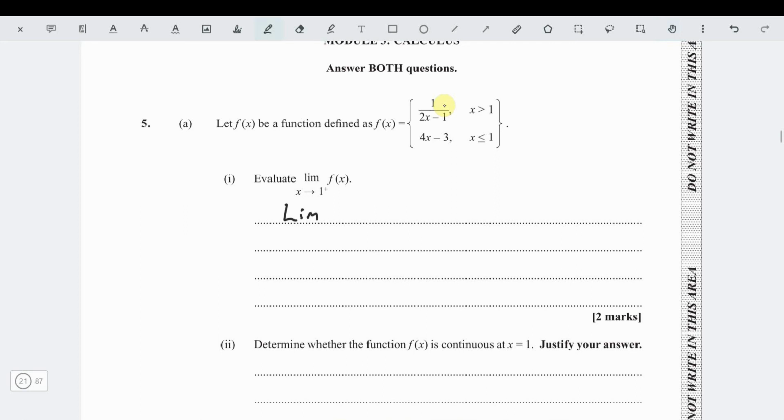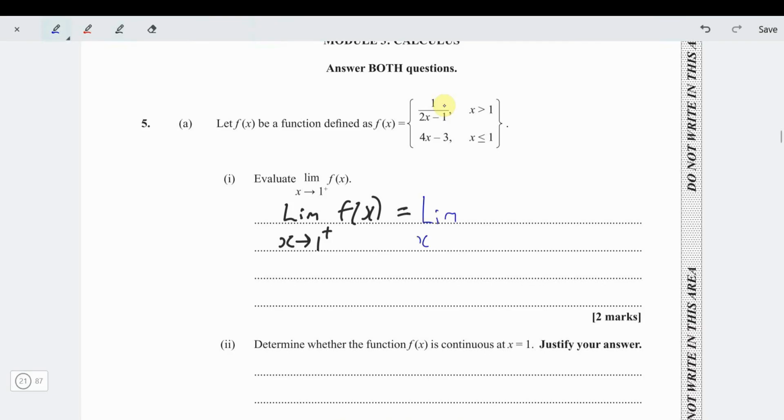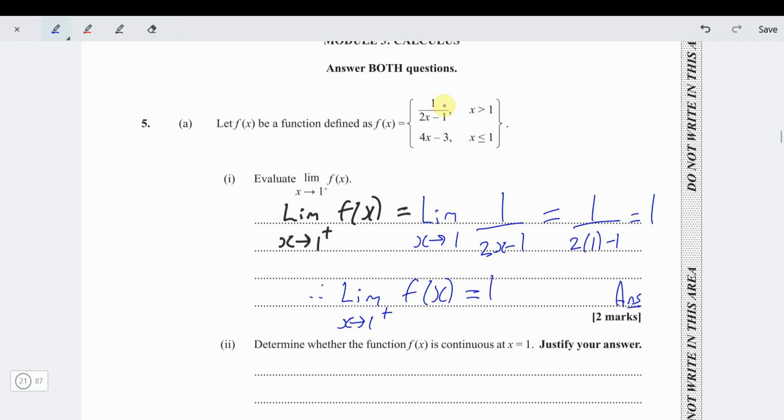So we can say now the limit as x approaches 1 from the right of f of x is equal to the limit as x approaches 1 of the top function, 1 over 2x minus 1. We can input 1 directly and we get 1 over 2(1) minus 1, which is 2 minus 1 is 1, and 1 over 1 is 1. So therefore, just to conclude, the limit as x approaches 1 from the right of f of x is equal to 1. Nice, easy 2 marks, no problem, no biggie.